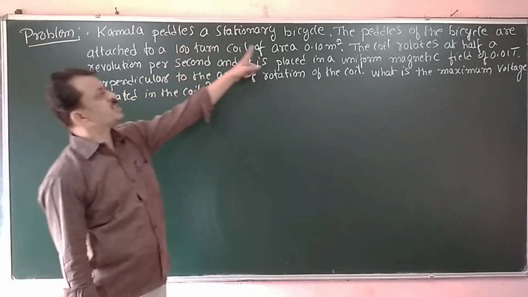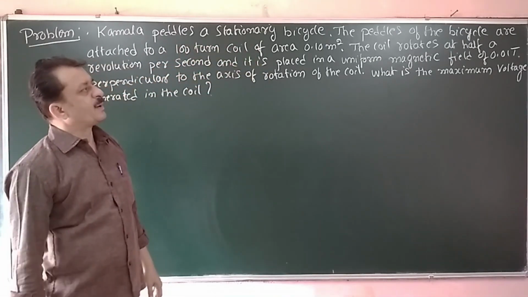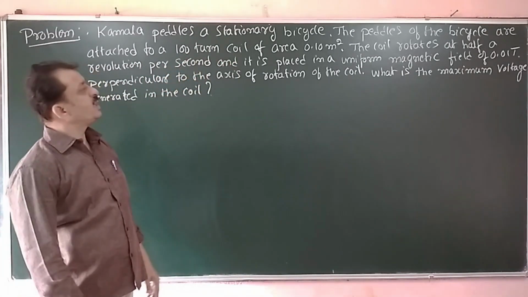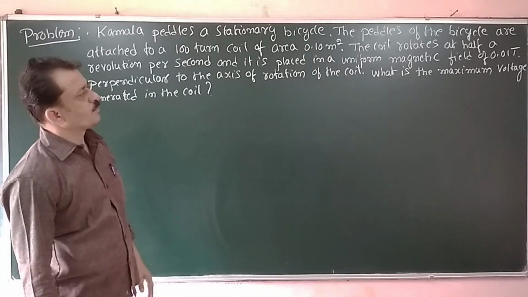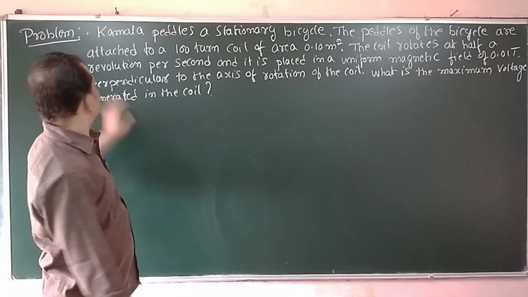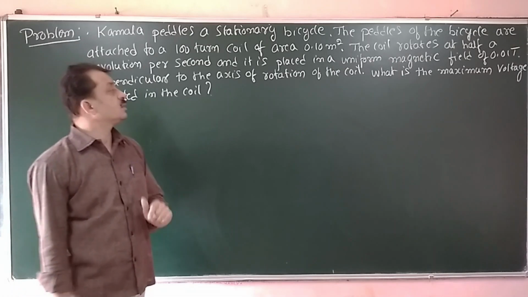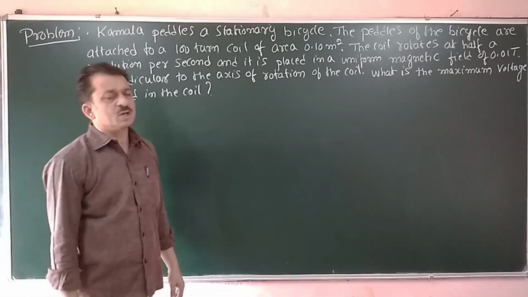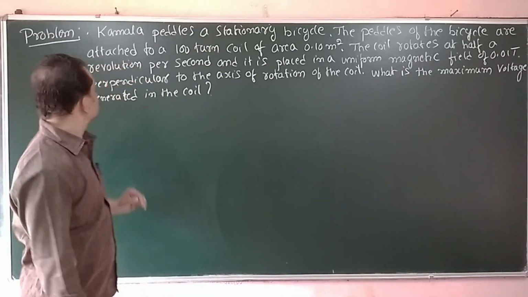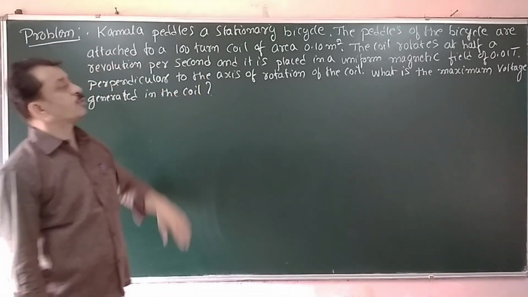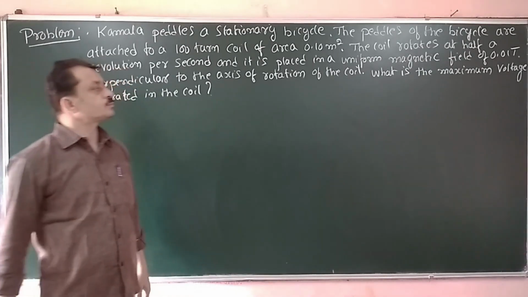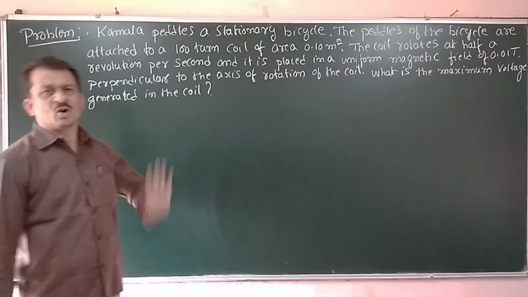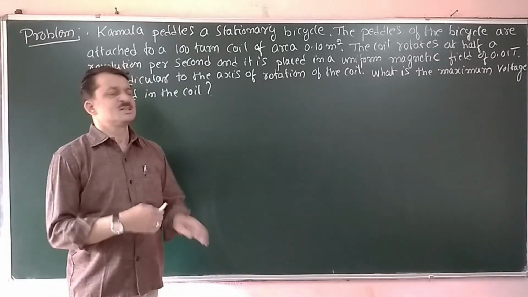Kamala pedals a stationary bicycle. The pedals of the bicycle are attached to a 100-turn coil of area 0.1 meter square. The coil rotates at half a revolution per second and it is placed in a uniform magnetic field of 0.01 Tesla, perpendicular to the axis of rotation of the coil. What is the maximum voltage generated in the coil?